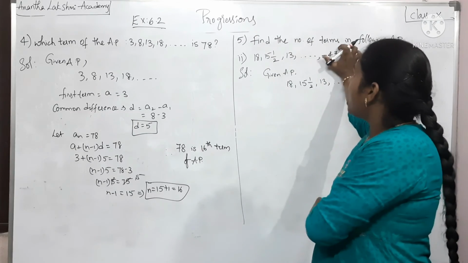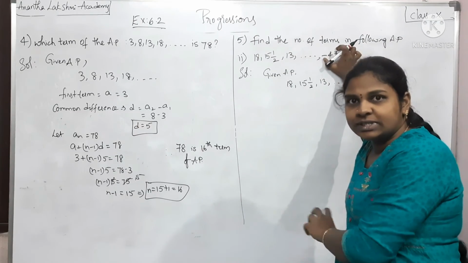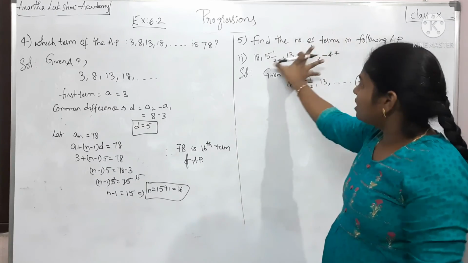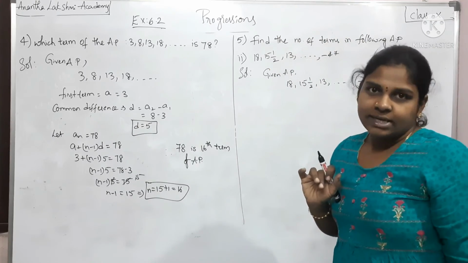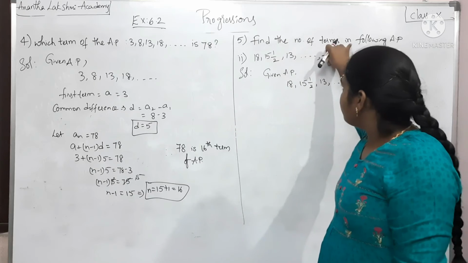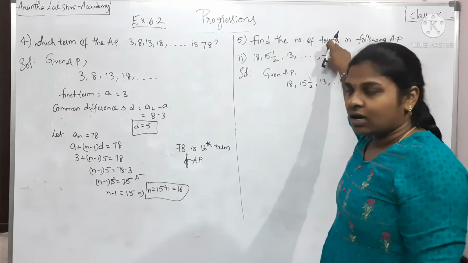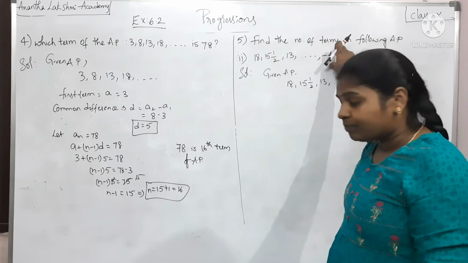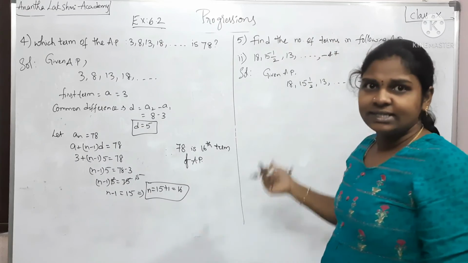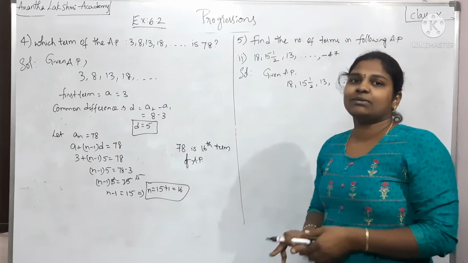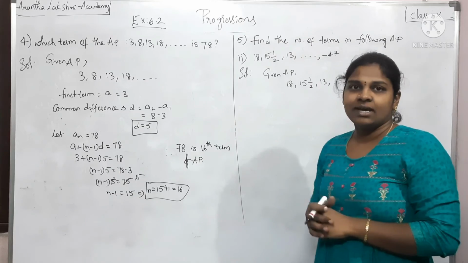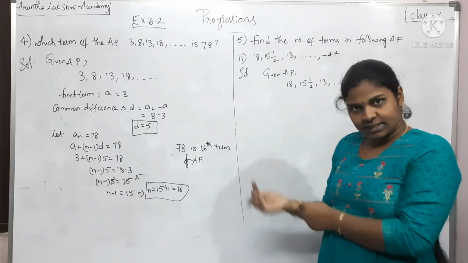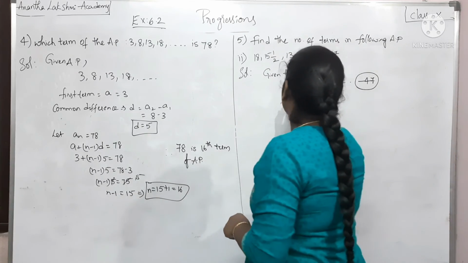If I know which term this is, say for suppose this is the 20th term, then there are 20 terms in this series, isn't it? That is nothing but the total number of terms in this series. So let us solve the same way.